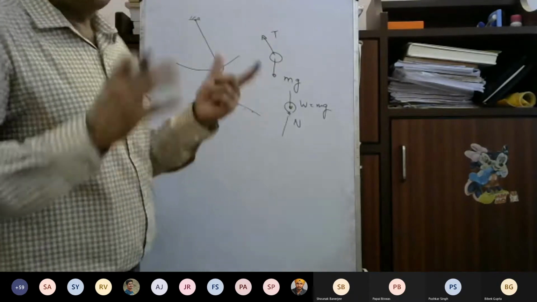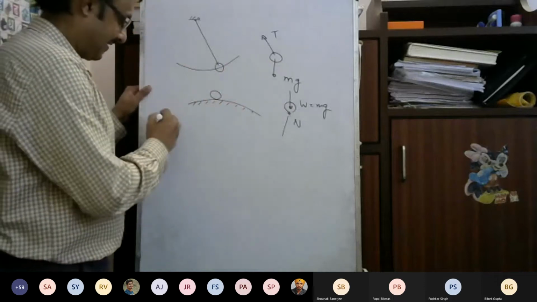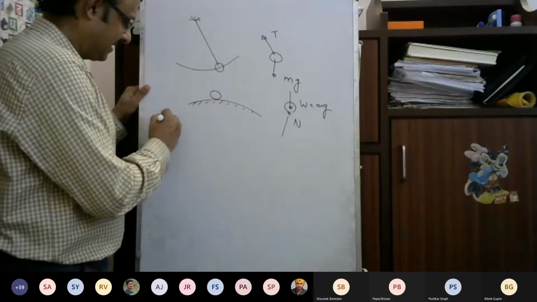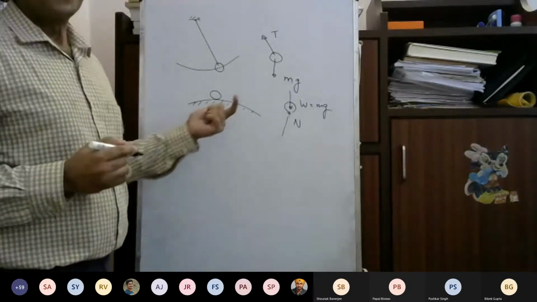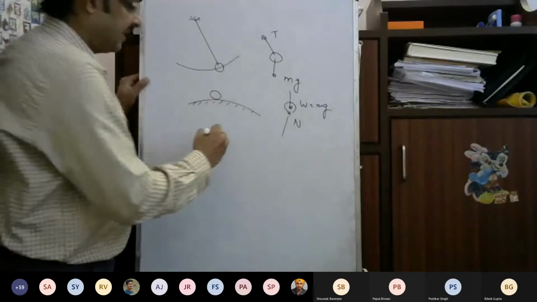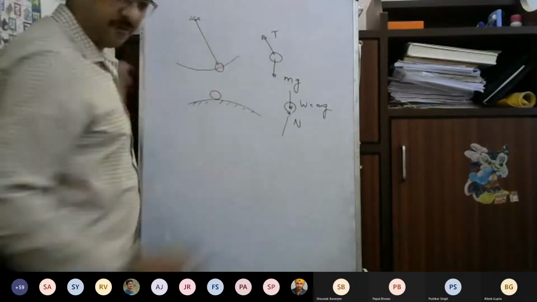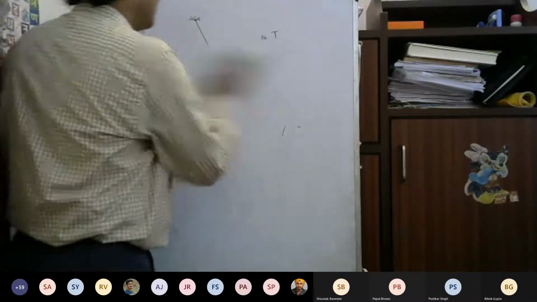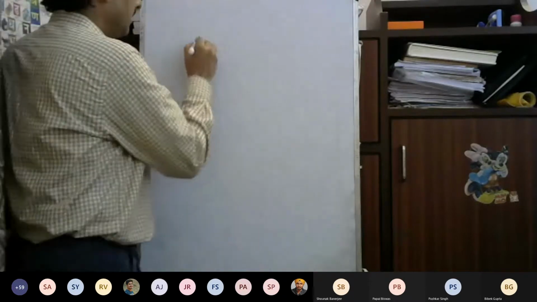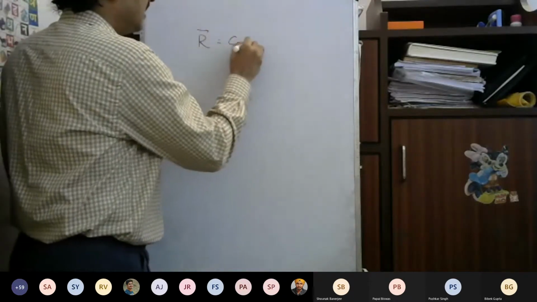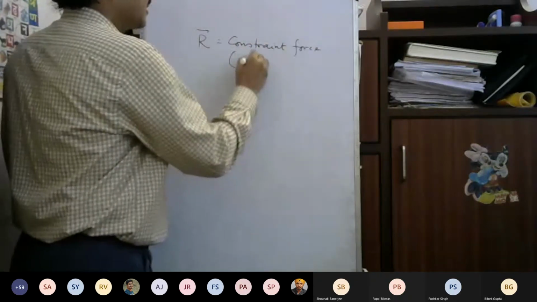Now I'll state the principle of virtual work. It is not exactly the principle of virtual work, but anyway, I'll still name it the principle of virtual work. So the principle of virtual work says that for this constraint force, I name it generally R, as the constraint force instead of taking T and N. So R is the constraint force for an ideal constraint.